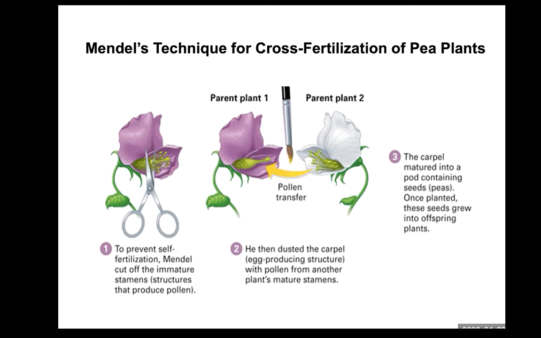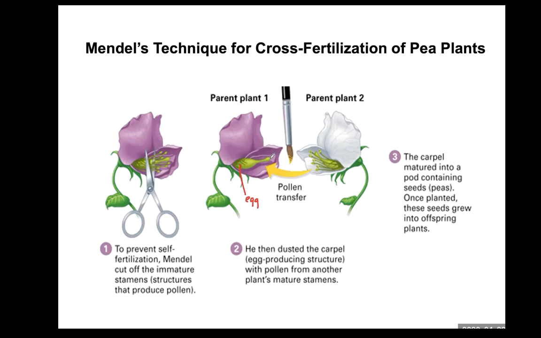There is no pollen or sperm present in the purple flower, and inside the ovary, there is an oocyte, the egg. In the white flower pea plant, once the stamen matured, he used a brush to collect pollen from the stamen and placed this pollen on the top of the ovary.